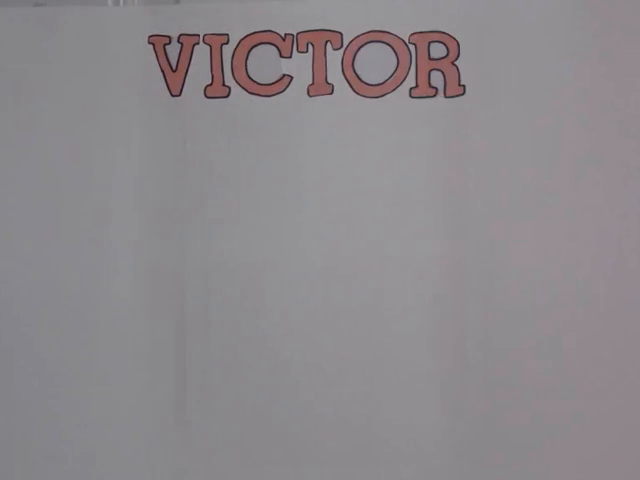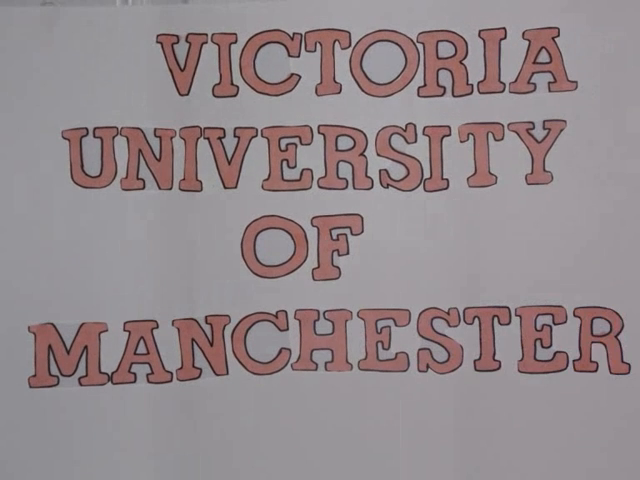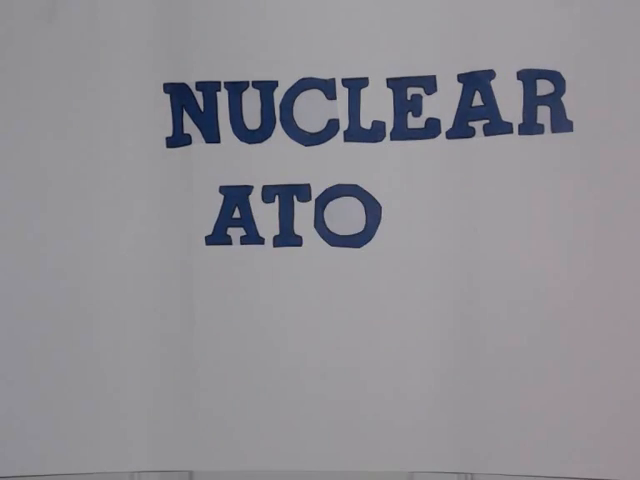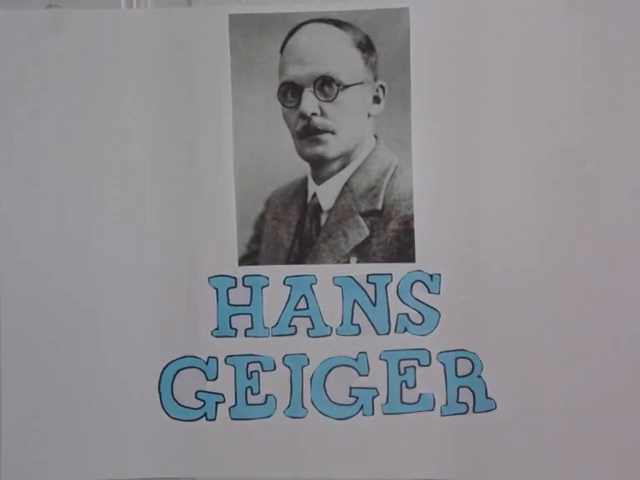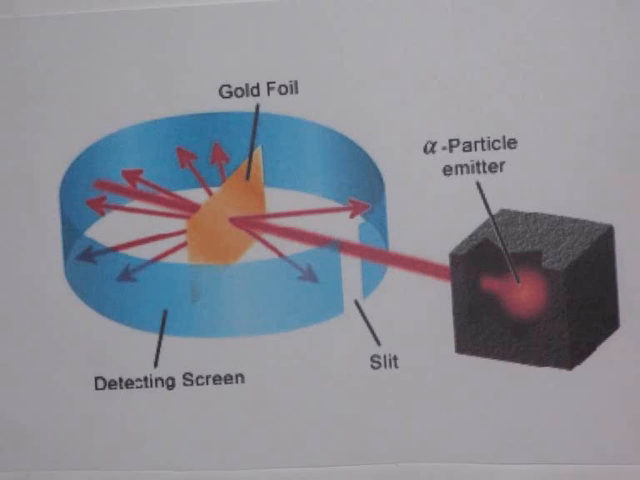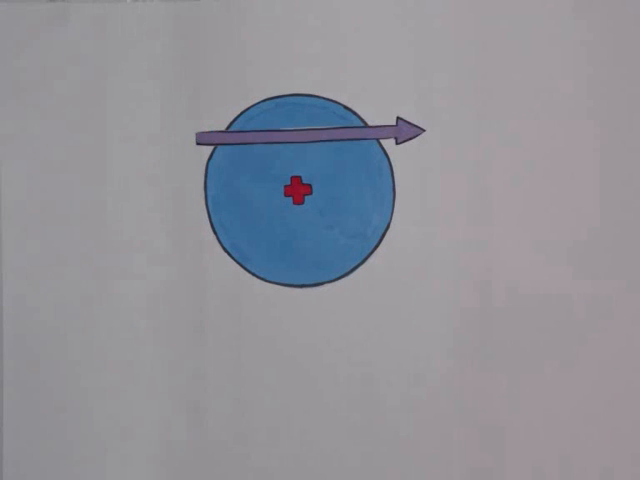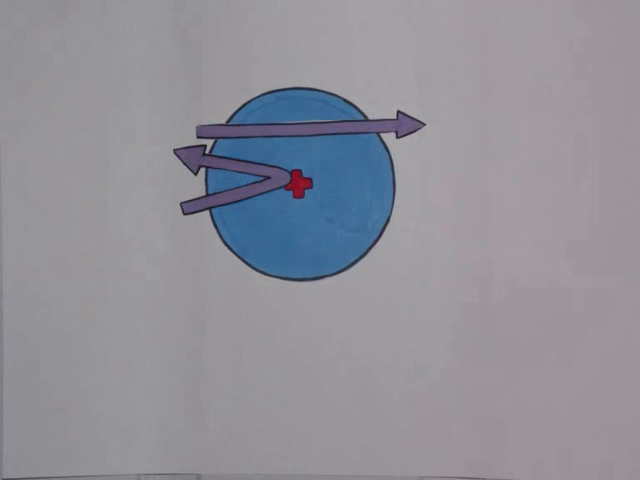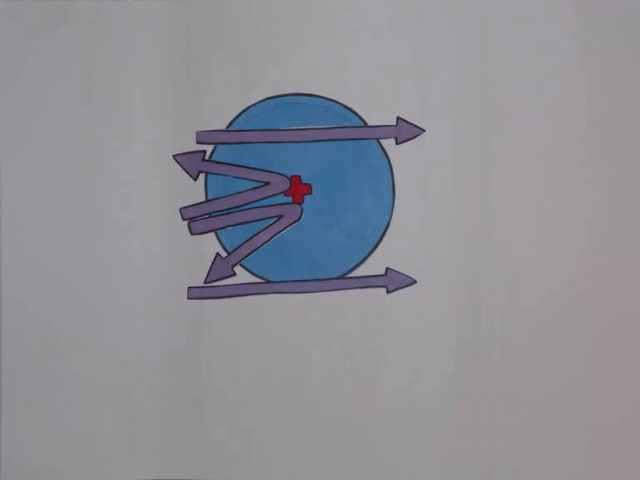Ernest Rutherford moved to the Victoria University of Manchester in 1907. It was here where he proposed the nuclear atom. Alongside Hans Geiger and Ernest Marsden, he carried out an experiment where he directed alpha particles at a thin sheet of gold foil. Rutherford said that if the plum pudding model was correct, then hardly any alpha particles would be deflected. The findings were opposite, as they found that a small percentage of the particles were deflected at large angles and very few particles were deflected back towards the source.